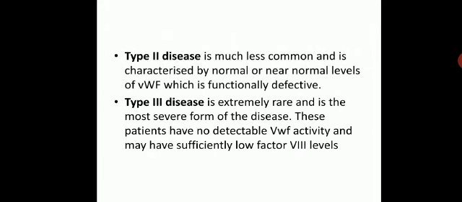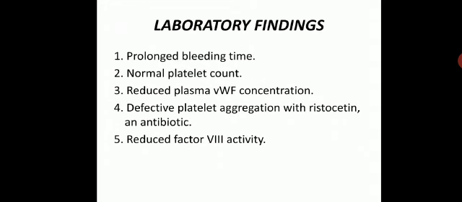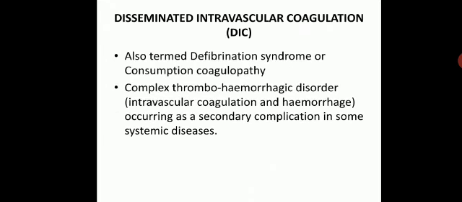Type 2 disease is much less common and is characterized by normal or near normal levels of von Willebrand factor, which is functionally defective. Type 3 disease is extremely rare and is the most severe form of the disease. These patients have no detectable von Willebrand factor activity and may have a sufficiently low factor 8 level. Laboratory findings include prolonged bleeding time, normal platelet count, reduced plasma von Willebrand factor concentration, defective platelet aggregation with ristocetin and an antibiotic, and reduced factor 8 activity.